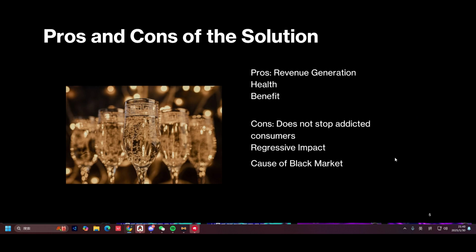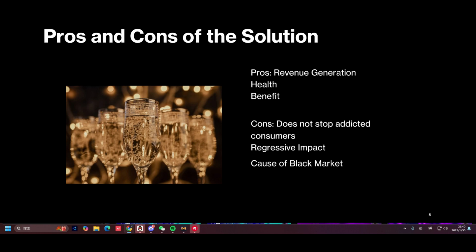Well, what are the pros and cons of the solution? Well, the pros of the solution is revenue generation, which means that these taxes are a significant source of revenue for governments, and those taxes can be used to fund public services and infrastructure like healthcare and education.